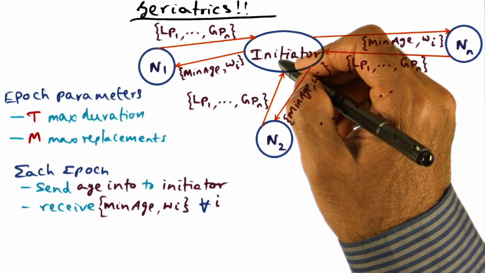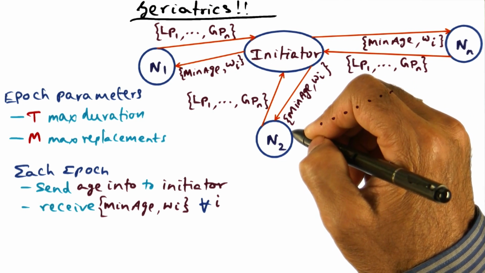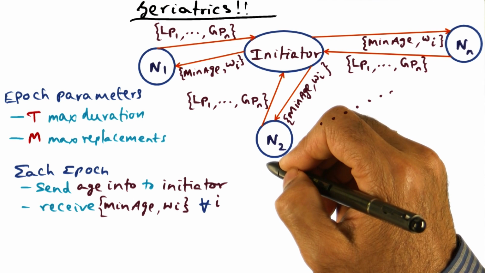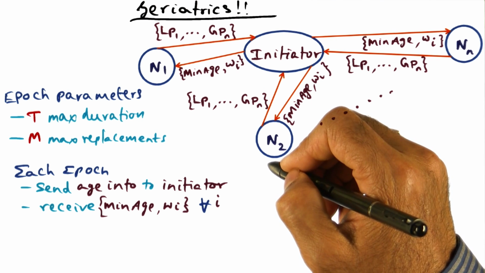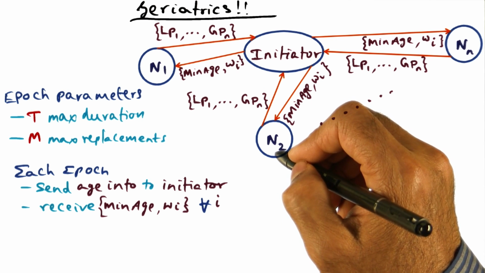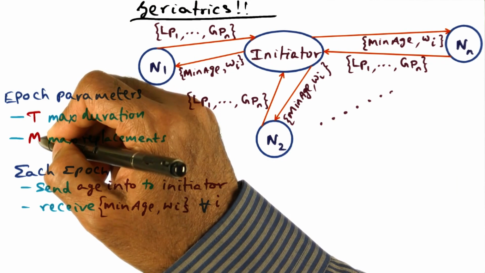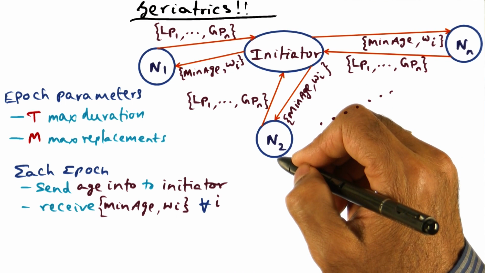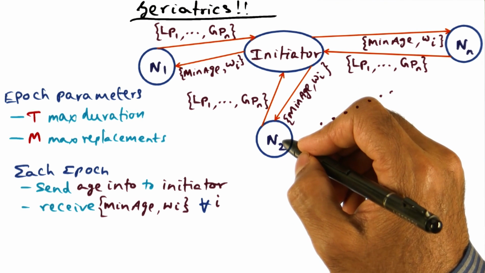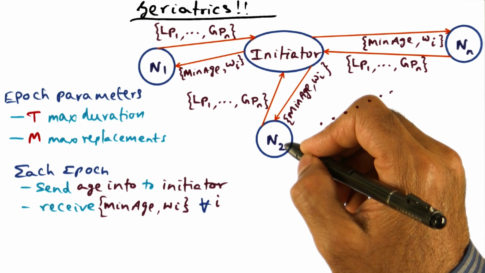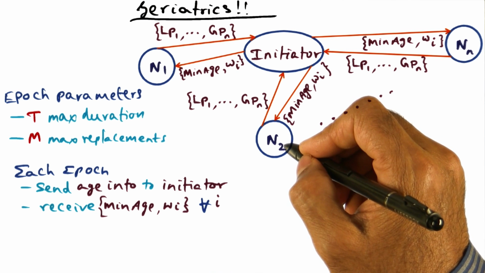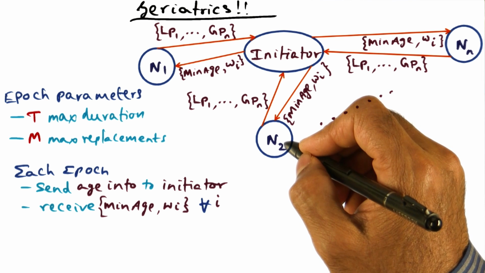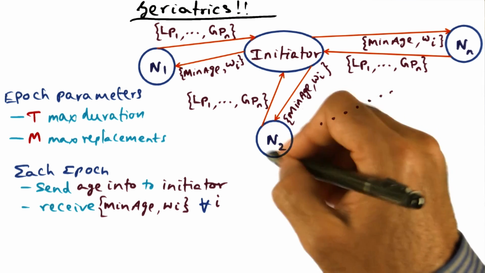Now, intuitively, if we think about it, if a particular node, let's say node N2, has a weight of 0.8, what does that mean? What that means is that in the upcoming epoch, 80% of the M pages are going to be replaced from this node N2. In other words, N2 is hosting a whole bunch of senior citizens. So it's a node that's not very active, right? If it is an active node, then the replacement candidates are probably not going to come from that guy.